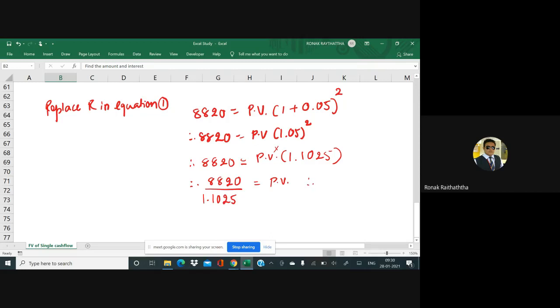So my dear fellas and fellies, PV equal to how much? 8,000. As simple as this. And if you would have put the R's value in the second equation too, then also you would have got 8,000 only.